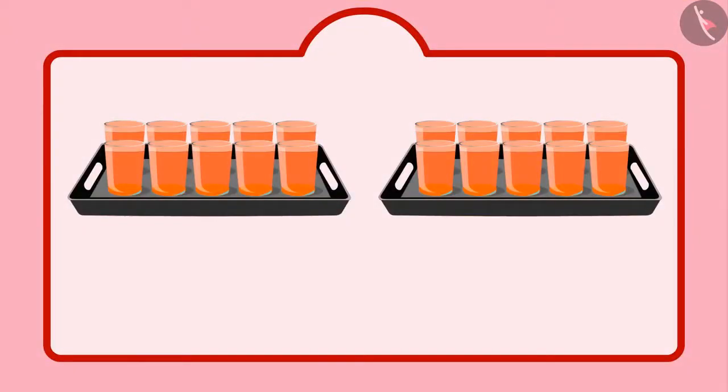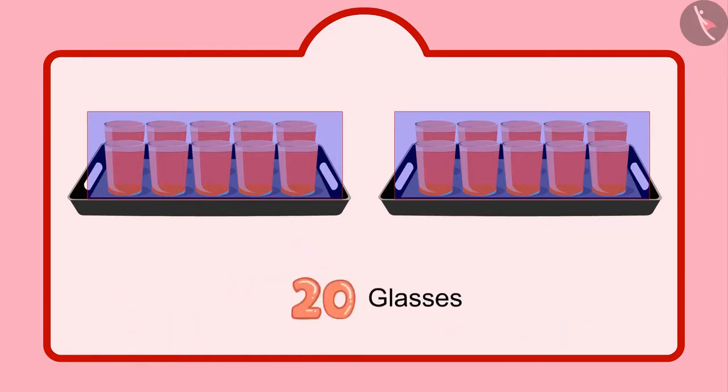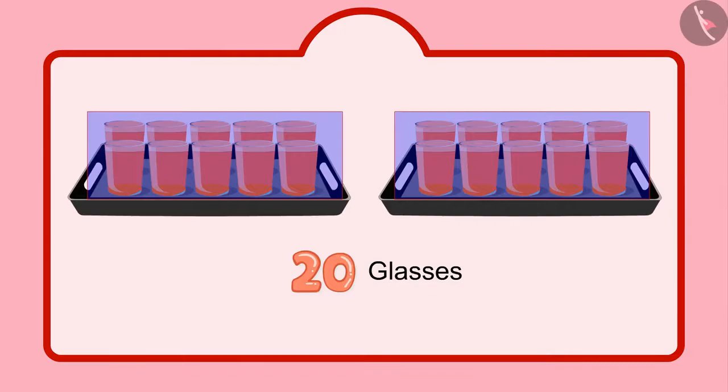Children, can you tell me how many glasses of sharbat Chotu's mother has made? Yes, you are right, children. Chotu has 2 plates of 10 sharbats each. It means 2 tens. This means Chotu has 20 glasses of sharbat.